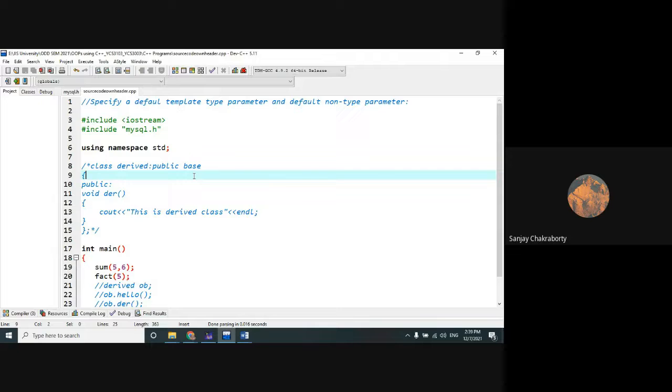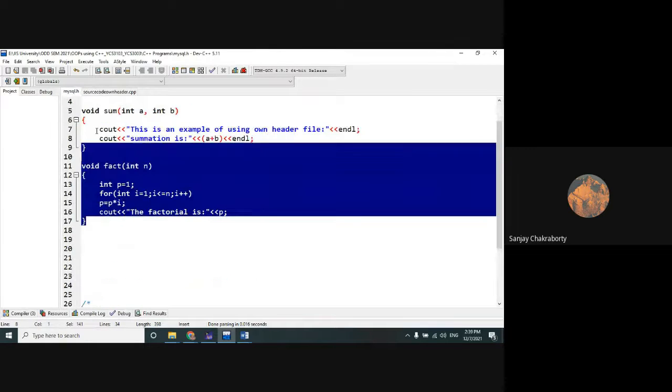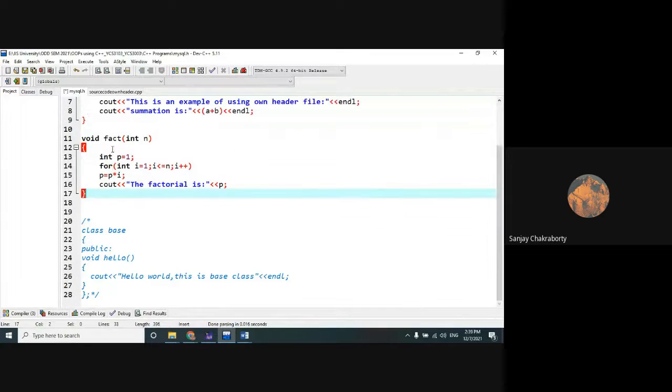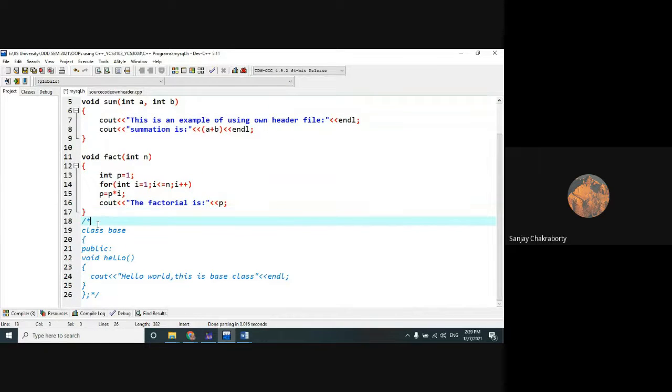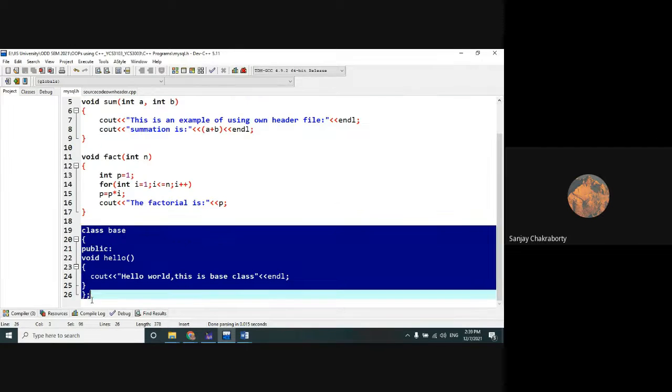There is another way: instead of functions, we can also do class object operations by using this kind of own header file creation. How can we do it? Check it out. Along with these two functions, I am not deleting them, I have written two codes based on class. One is class base. These two are the old functions which I have already defined, and this is the new one which I have written.